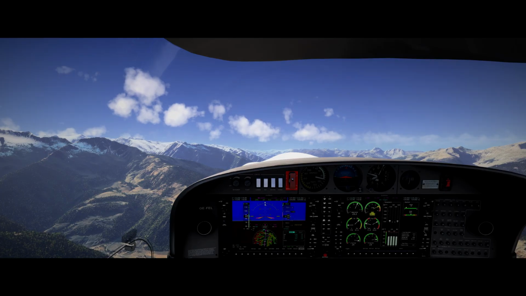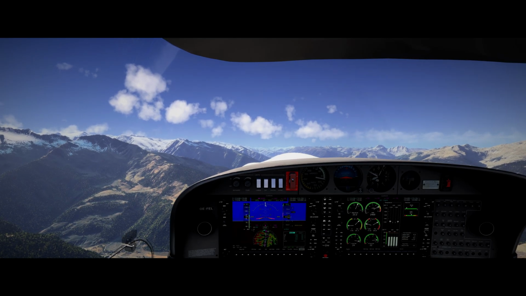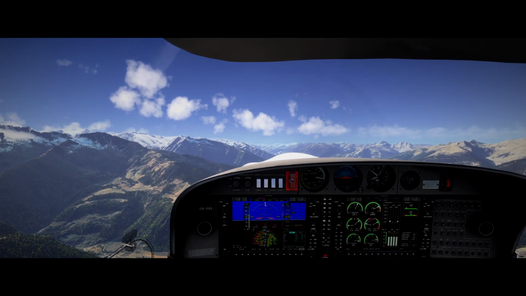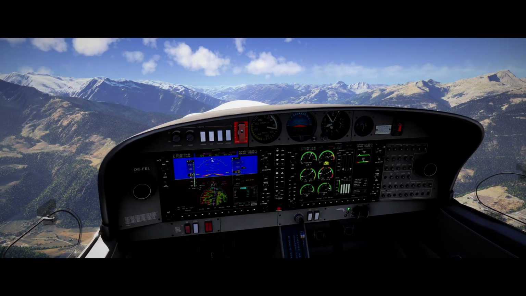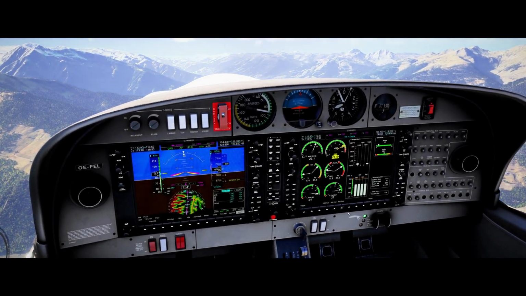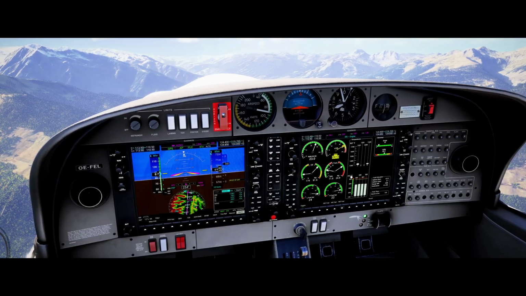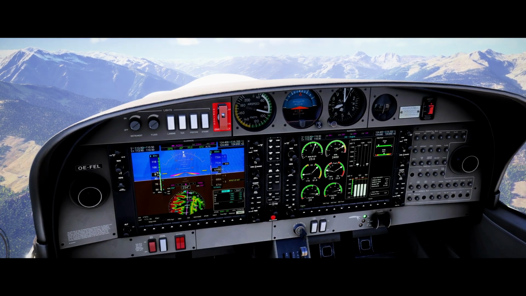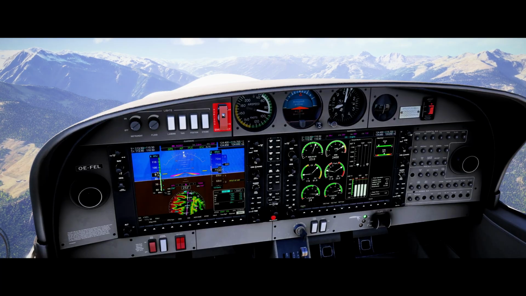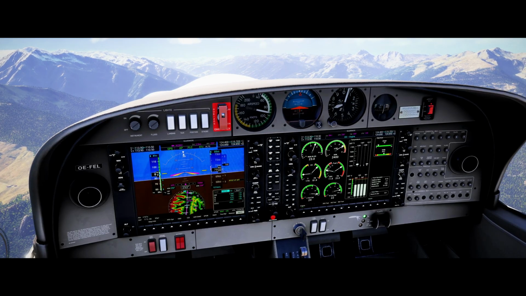Get the flight level change thing on. Fuel endurance. Oscar Echo Foxtrot Echo Lima, we have about 4.8 gallons on board, so approximately 4 hours of endurance.